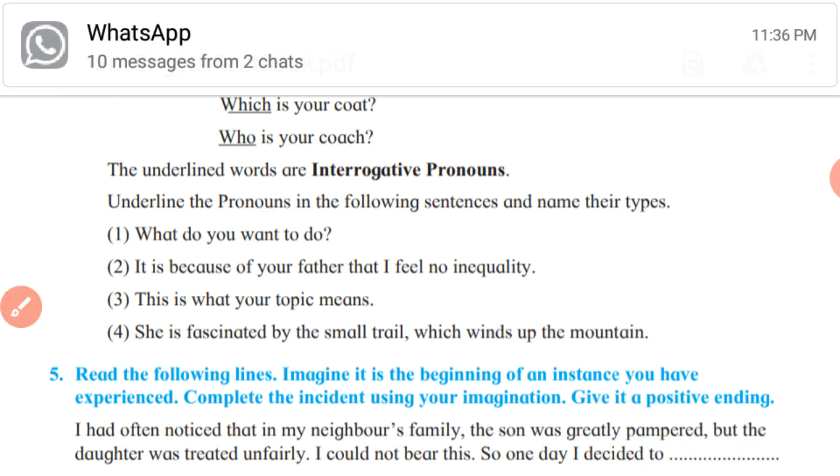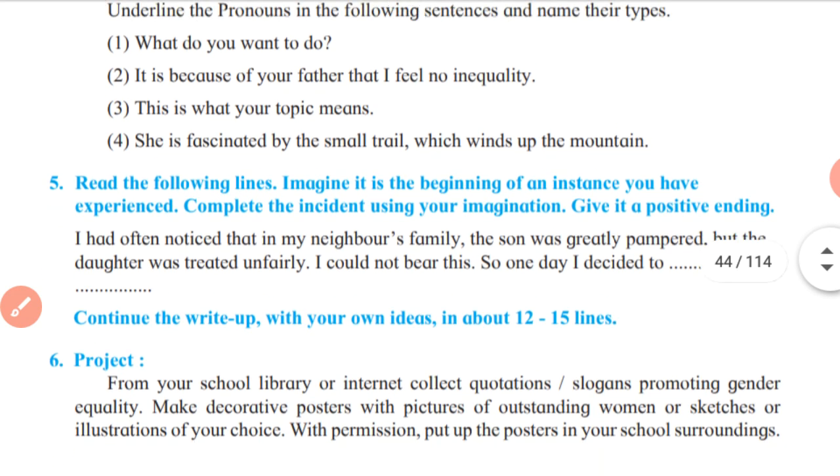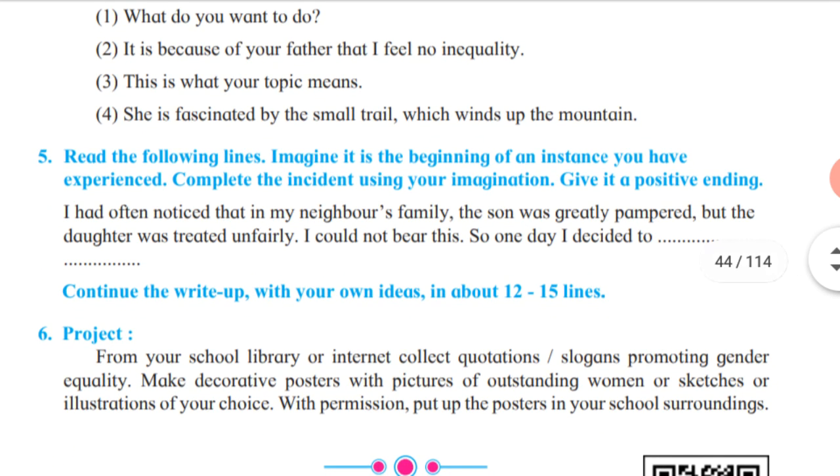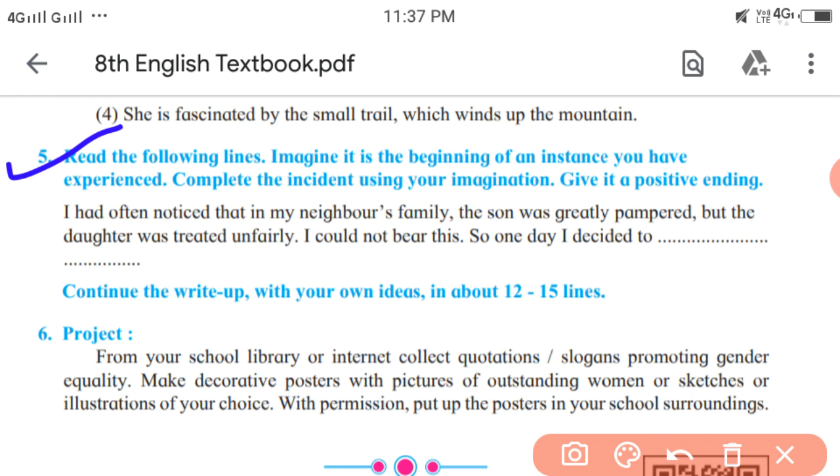Next, fifth activity. Read the following lines. Imagine it is the beginning of an incident you have experienced. Complete the incident using your imagination. Give a positive ending. So here the beginning of the incident is given. You have to expand it, and also you have to close it or end it positively.